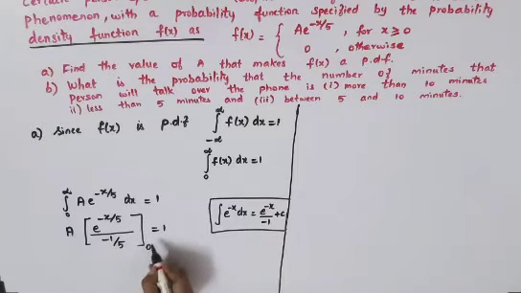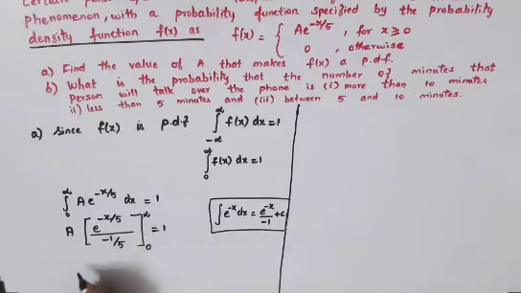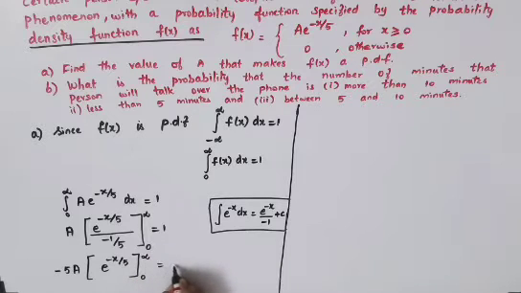Your limit is from 0 to infinity. Your next line: a of this, you just take the reciprocal, so 5 will come out with minus. So minus 5a of e power minus x by 5, your limit is 0 to infinity, which is equal to 1.